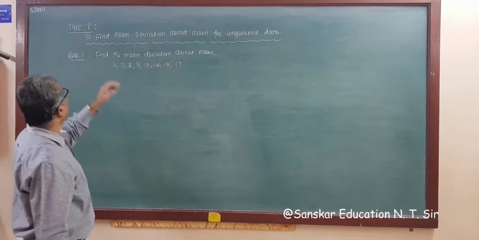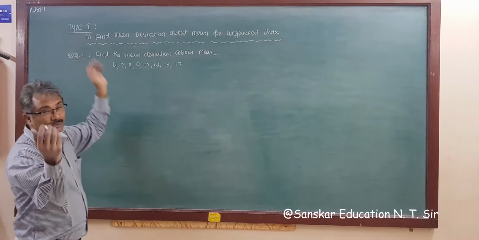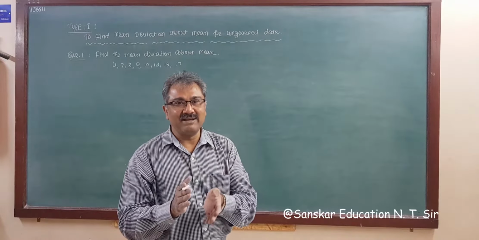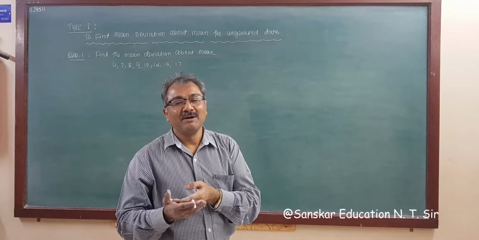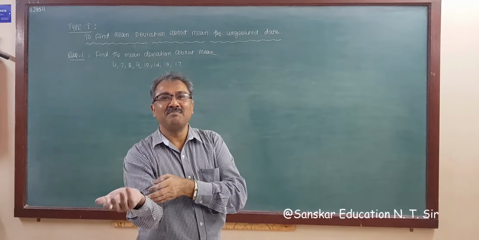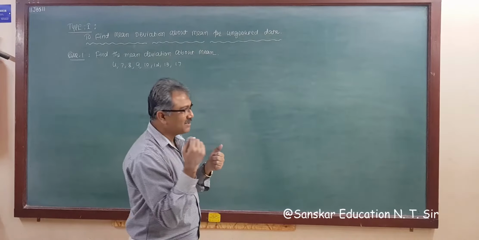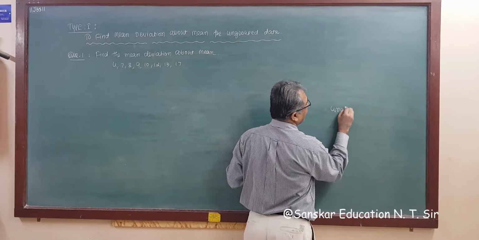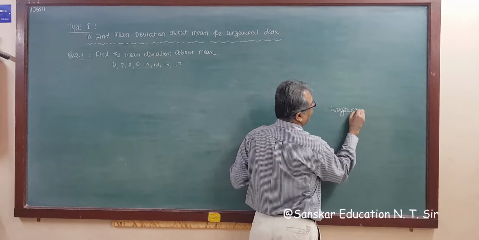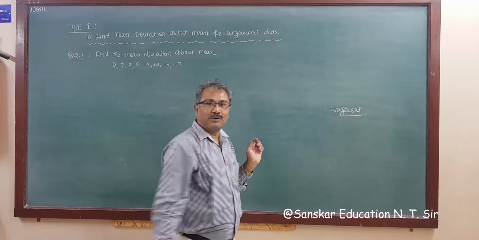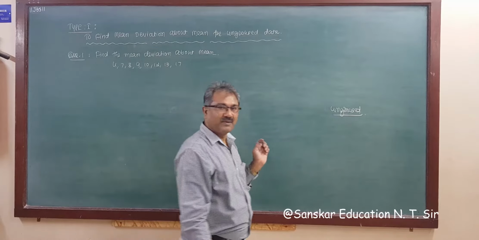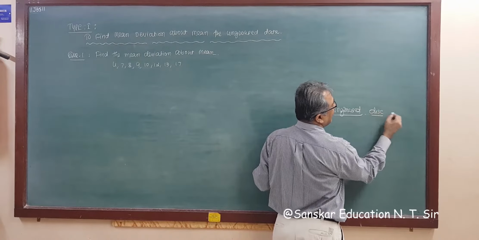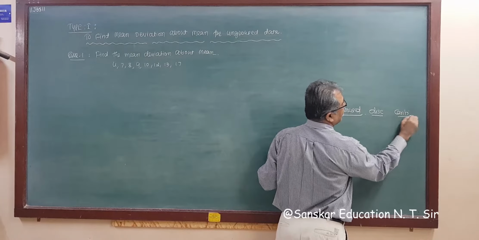So now we are going to learn 6 types, 6 types for mean deviation about mean and median, because we have 3 types of data: first, ungrouped data; then in grouped data, discrete data and continuous data.